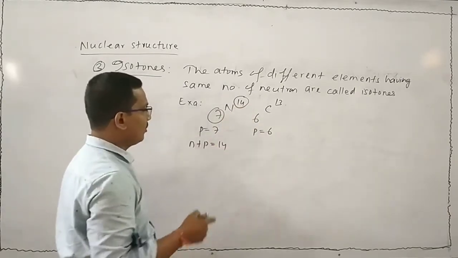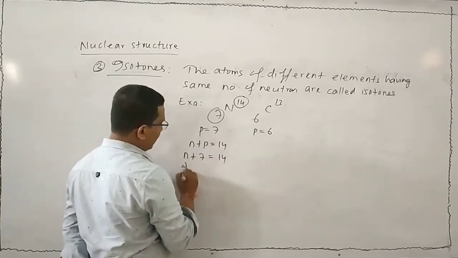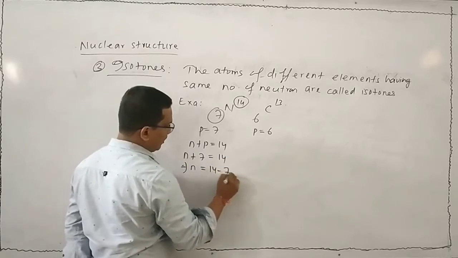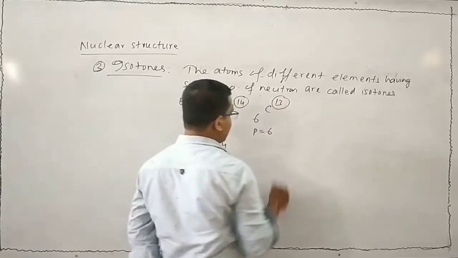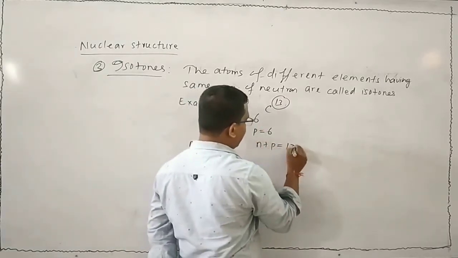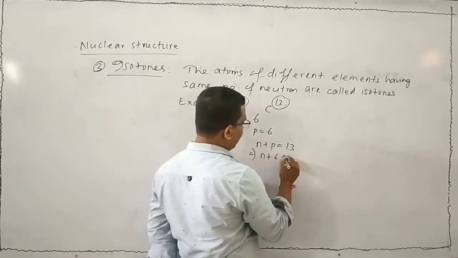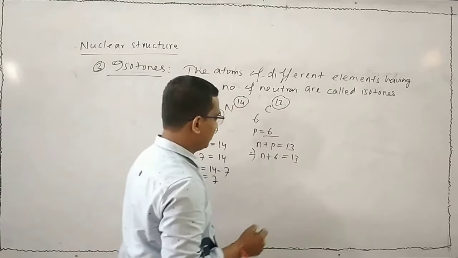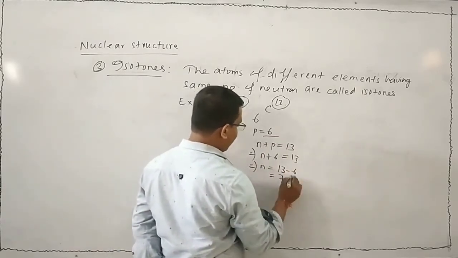We know p equal to 7, so n plus 7 is equal to 14, n is equal to 14 minus 7, that is 7. Here the mass number is 13, so n plus p equal to 13, n plus 6 is equal to 13 because p is 6. Next n is equal to 13 minus 6, that is 7.